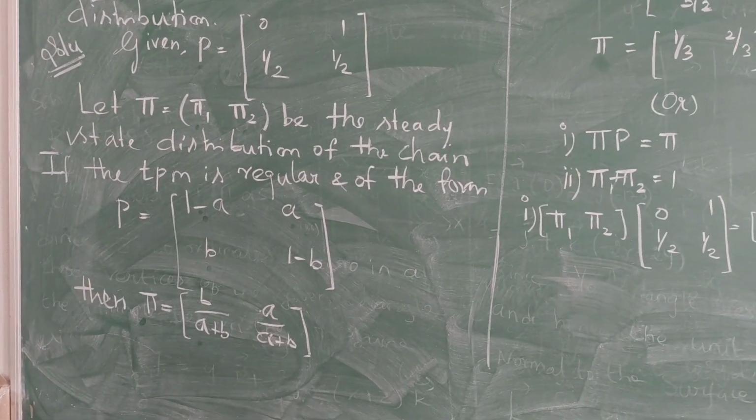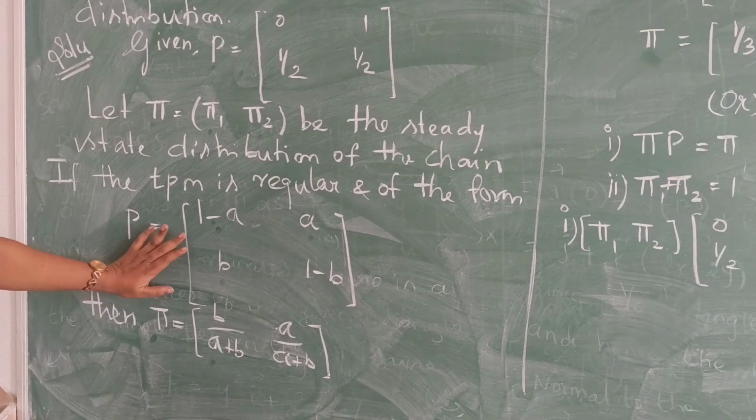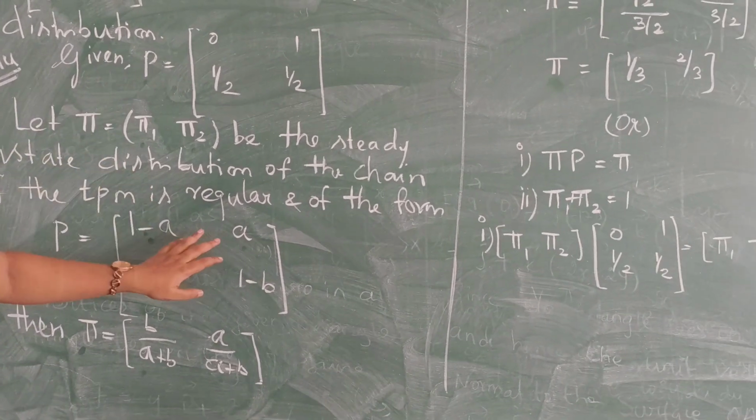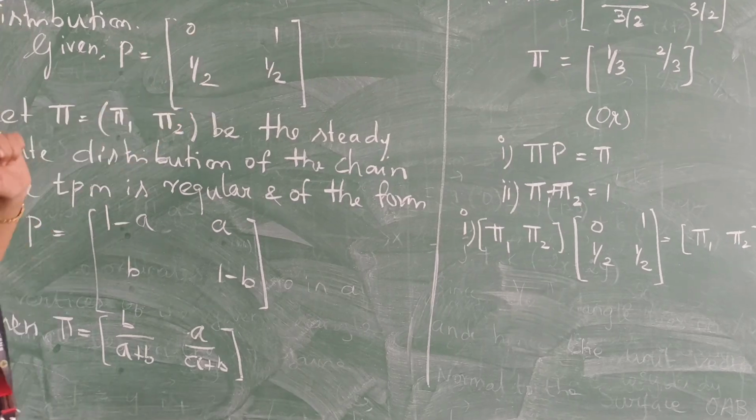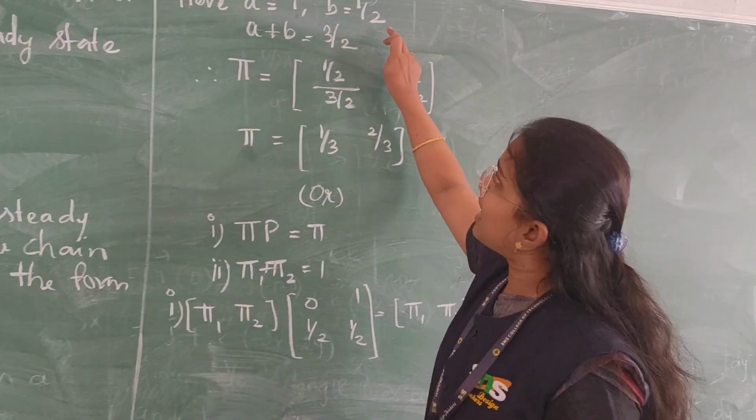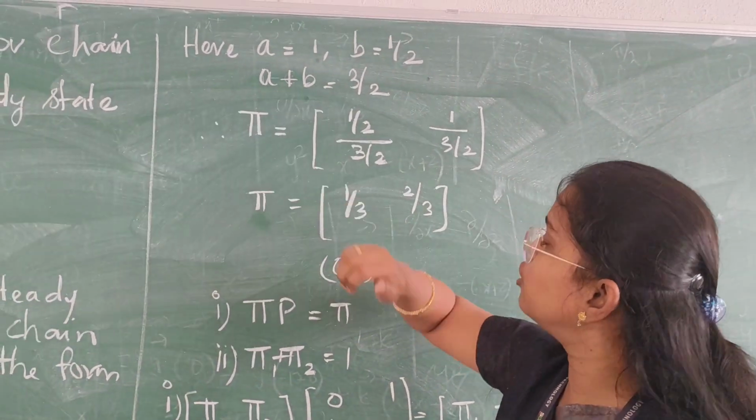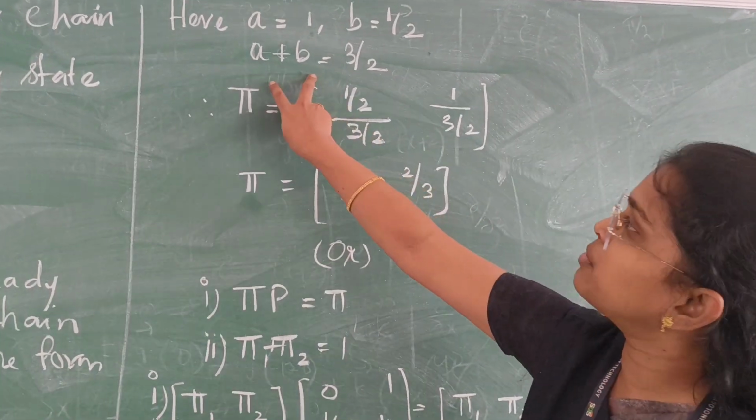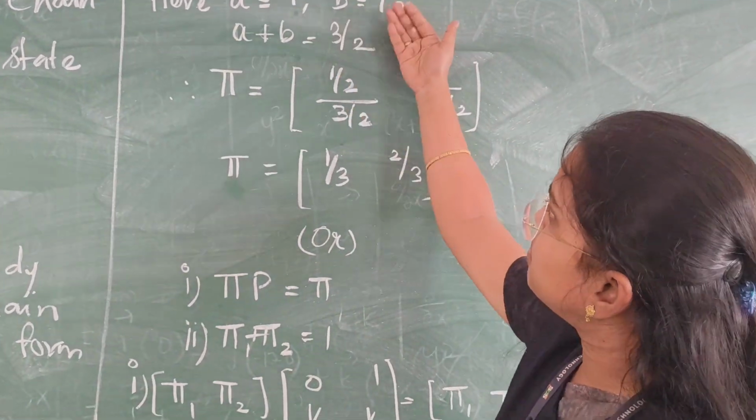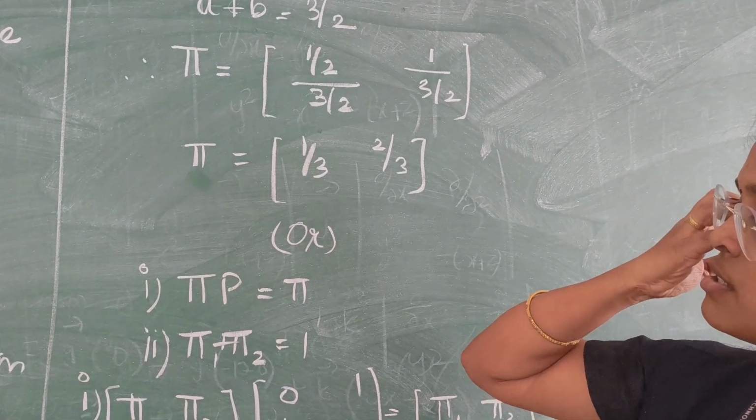Next, we have to compare this P matrix and the given transition probability matrix. From this we can get A value as 1 and B value as 1 by 2. Then you have to find A plus B for the denominator. A plus B is 3 by 2. So we have to substitute the values of A, B and A plus B in pi, which is our formula.